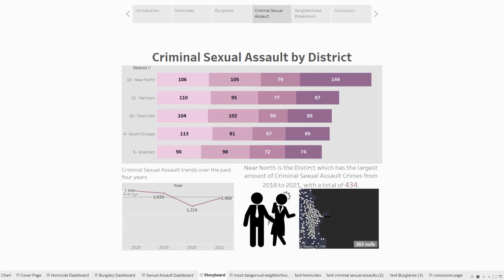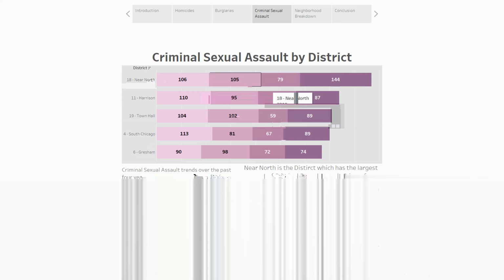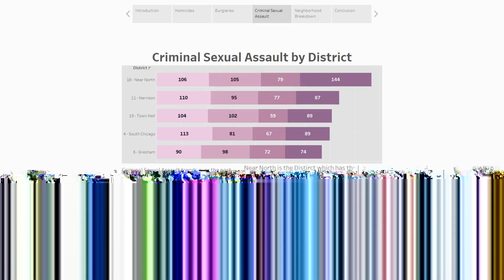So for criminal sexual assaults, the top district was the Near North Side, which had a total of 434 criminal sexual assaults from 2018 to 2021, followed by Harrison, Town Hall, South Chicago, and all districts that we've seen before in the past one. So they're here. But I was honestly really surprised to see the Near North district as the one here. And of course, without further information, we can't make a conclusion as to why that is. But one reason might be that there are more parties, more people around, so there might be more people drunk doing things that they're not supposed to.